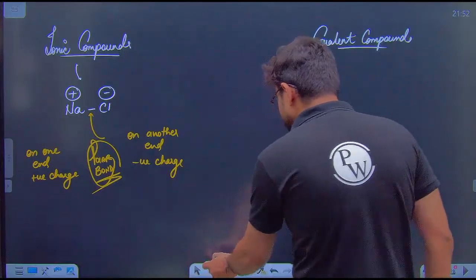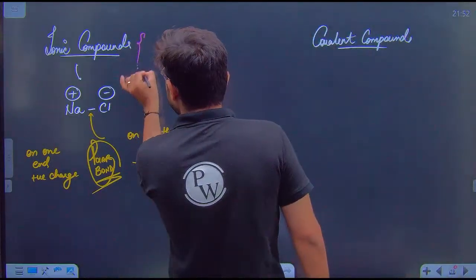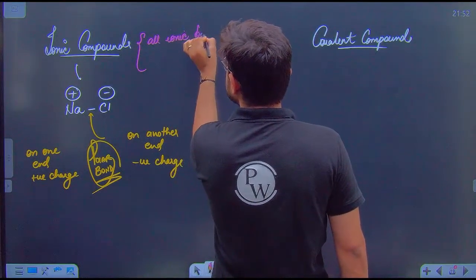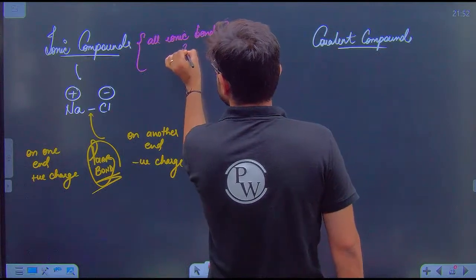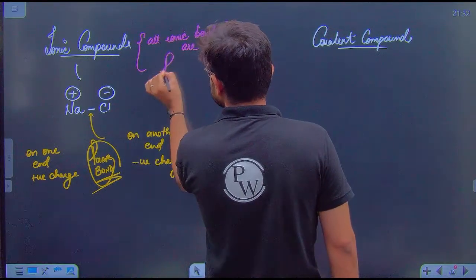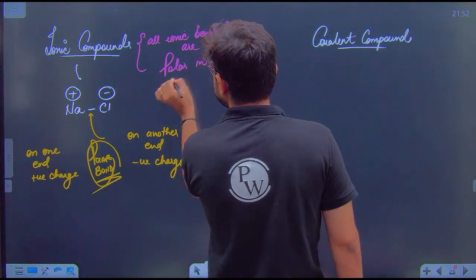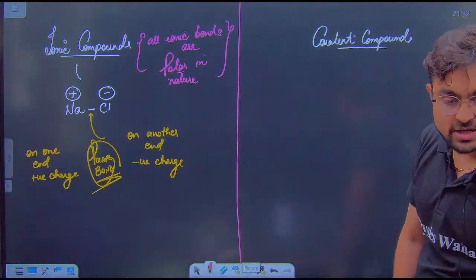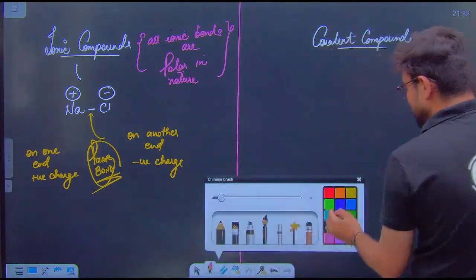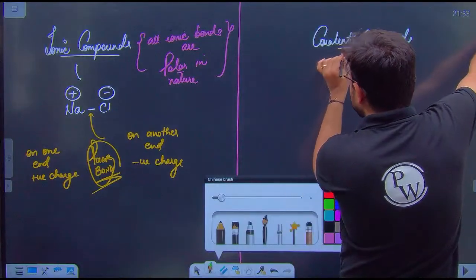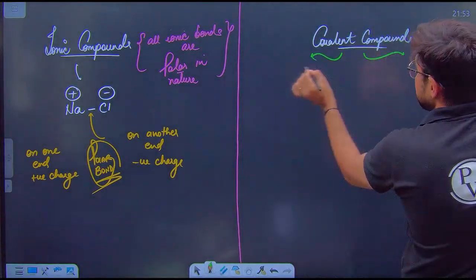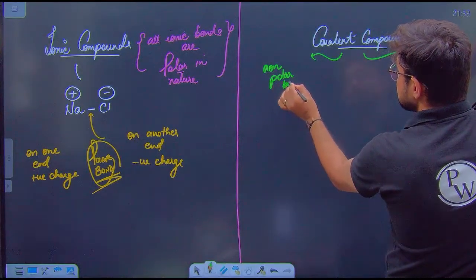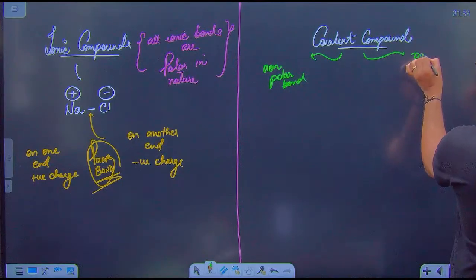So please remember, all ionic compounds, all the ionic bonds are polar in nature. They all are polar in nature. Is it clear? But when I talk about covalent compound, they are having two types of bond. Number one are typical non-polar bonds and the another one is a typical polar bond.